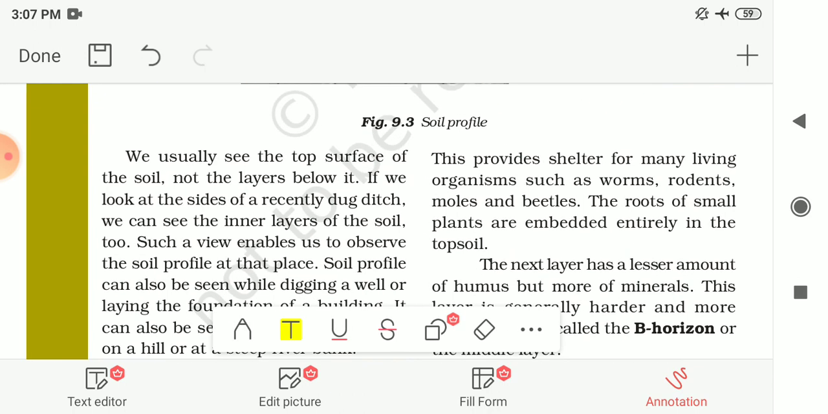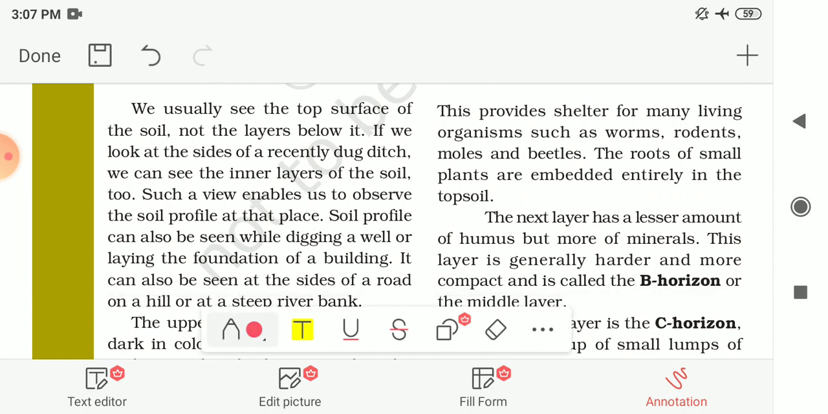We usually see the top surface of soil, not the layers below it. What we are observing is the top layer of the soil, and usually we are not observing the lower layers which are there under this top surface. If we look at the sides of a recently dug ditch, or you can say pit, then we can see the inner layers of the soil. We can see these different layers of the soil.